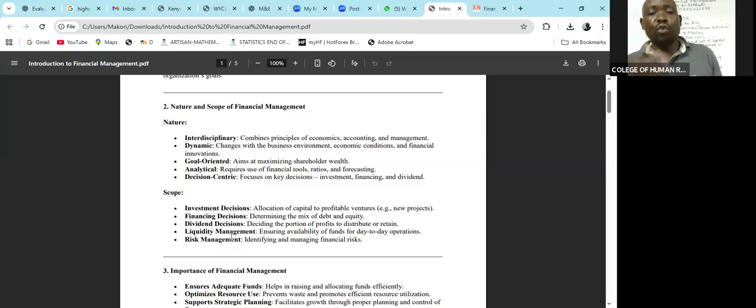Then there is also the issue to do with liquidity management. Liquidity is to ensure that you have got enough finances for your short-term financial obligations. You need to operate. You need to pay some salaries. You need to pay some wages. You need to pay rent. You must ensure that at any given point, the business is liquid, meaning that it has got enough resources to finance the day-to-day activities of the business. And if the business is not struggling in any way to pay the wages, to pay any utility bills that fall due, then we normally say that it is liquid.